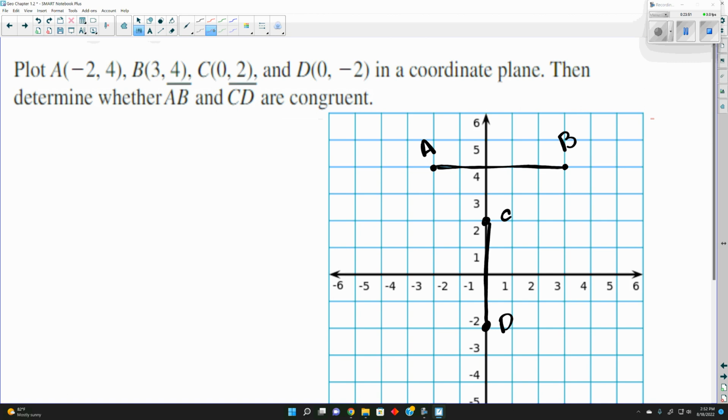Now luckily, again, we're on the straight line. We're on the axes. We're not going at a diagonal, so we can count the boxes. Will it always be in a straight line? No, because we do have some that will go on a diagonal. But what we can use is the distance formula. I'll write that back up here and I'll put it on the smart board here in a minute.